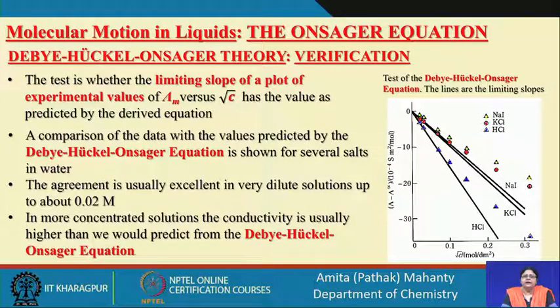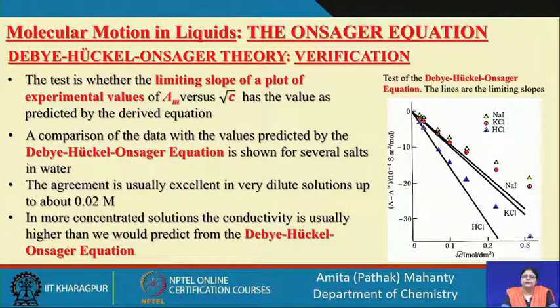in several salts, and the agreement which we are going to see here. You see, this is the molar conductivity plotted on the y axis, and root C, the molar concentration of the electrolyte, on the x axis, for various types of electrolyte systems. The lines we are seeing are the values generated from the Debye-Huckel equation.